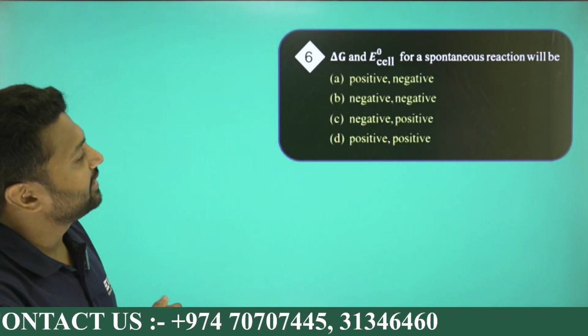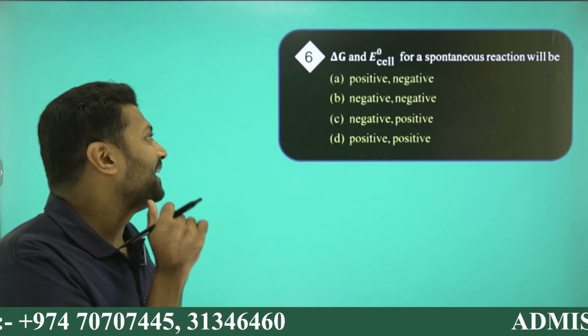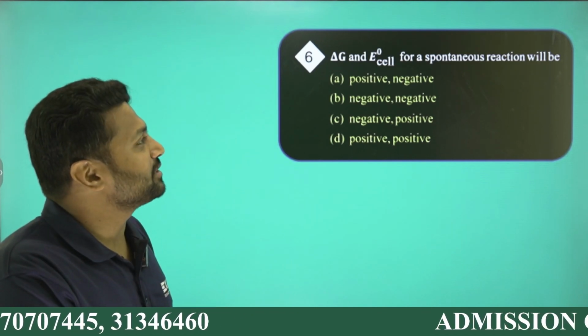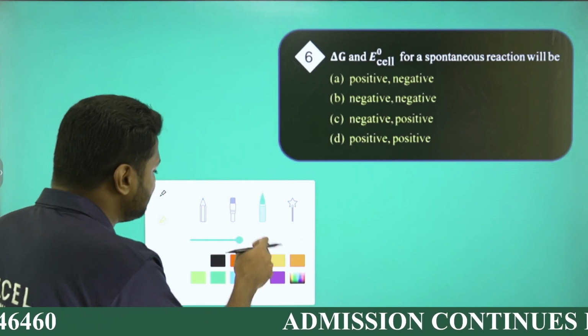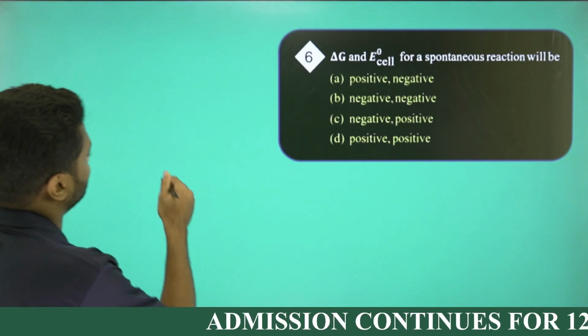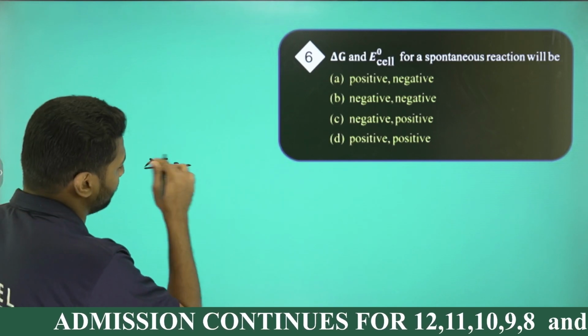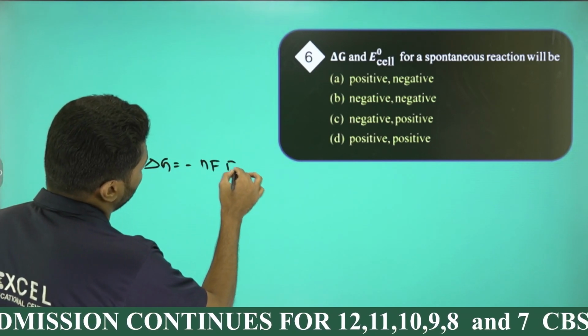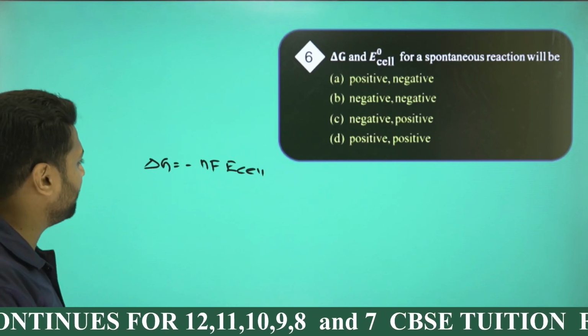Delta G and E0 cell for a spontaneous reaction will be, okay? Delta G and E0 cell for a spontaneous reaction. See guys, as you know, delta G and E0 cell are connected by the formula delta G is equal to minus nFE cell, or delta G naught is minus nFE0 cell, fine.